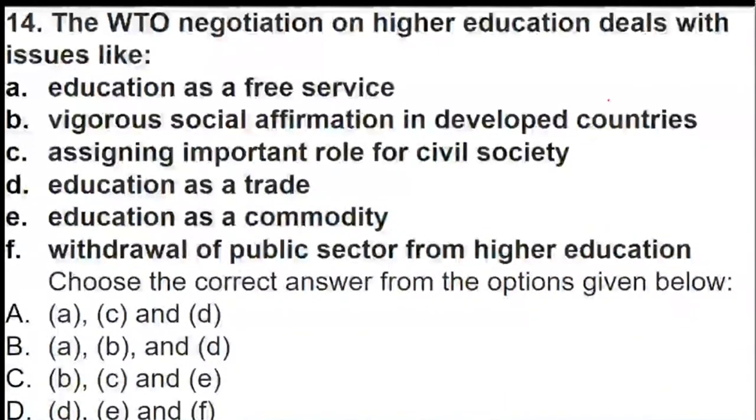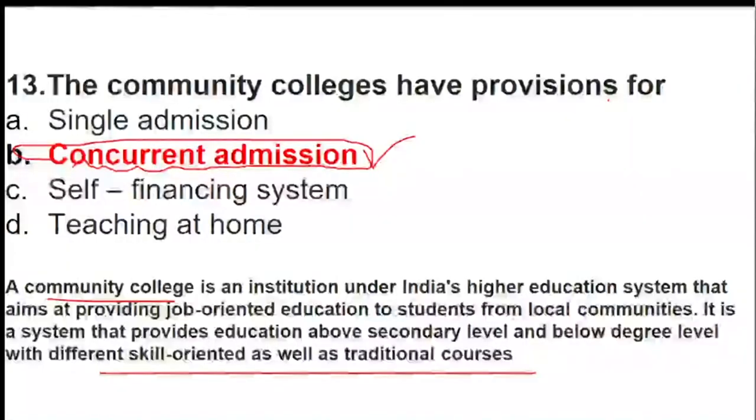Nishit, I'll just come once I complete this question. I'll go to the previous question. Single admission means it is just for the sake of education. But community colleges are not only for the sake of education, they are for the sake of employment also. So it is concurrent admissions. Is it clear? Okay, fine.